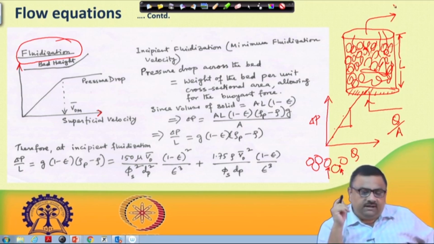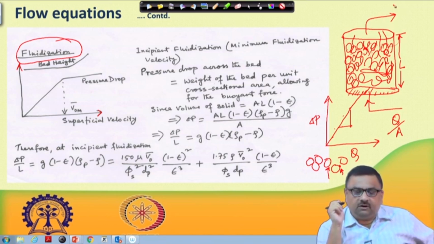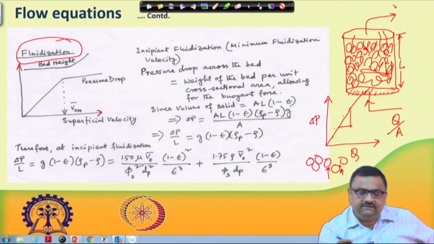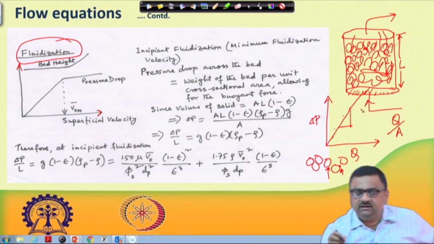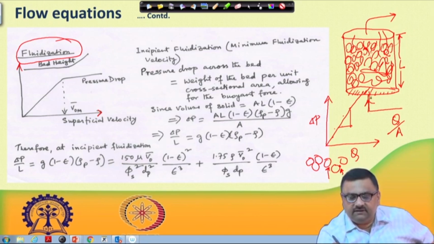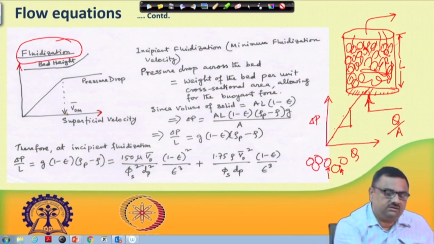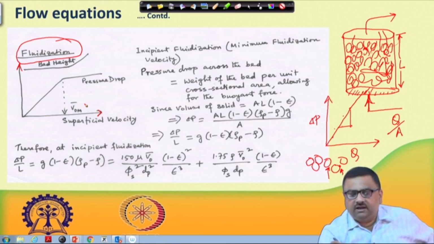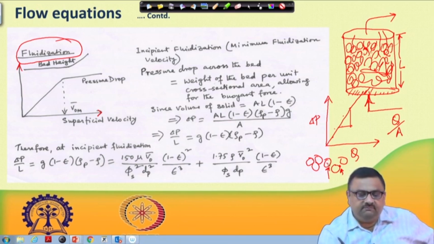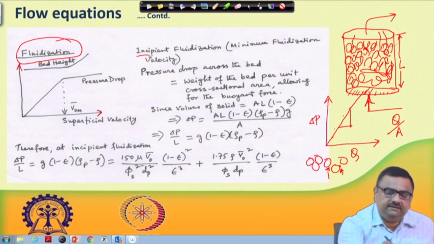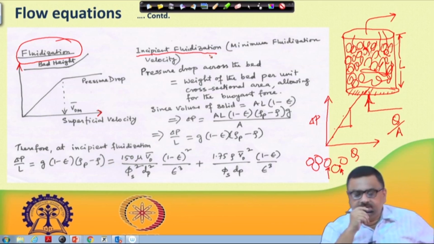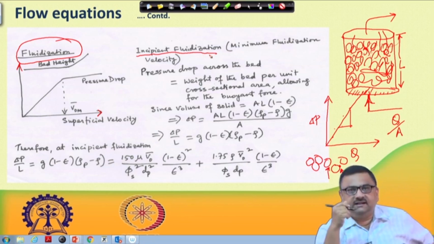Now this creates a very important situation here: this process of the bed getting suspended. That means flow, so we are coming back to fluidization. When we put in this flow and it crosses this threshold value, the particles in the bed get suspended. This condition is known as incipient fluidization. That means the fluidization has set in.